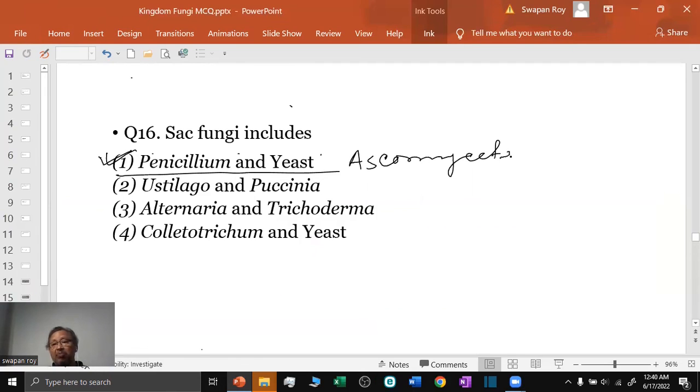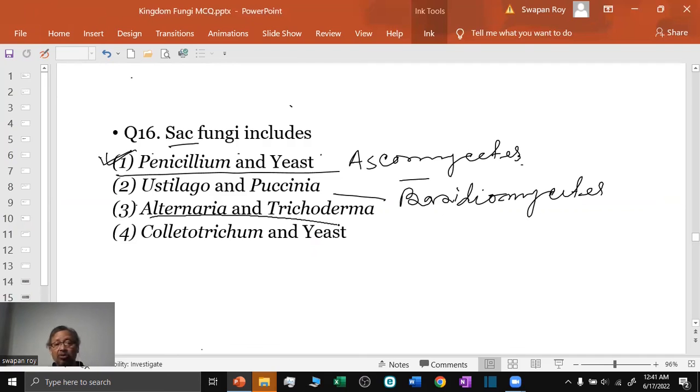The members of Ascomycetes are known as sac fungi, whereas Ustilago and Puccinia belong to Basidiomycetes, and Basidiomycete fungi are known as the club fungi. Alternaria and Trichoderma belong to the Deuteromycetes, and these Deuteromycetes fungi are known as fungi imperfecti or imperfect fungi.